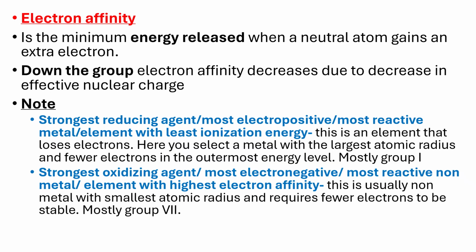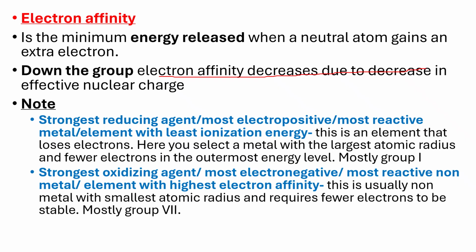First of all, we have said gain of electrons is only done by non-metals in groups 5, 6, and 7. So the ability to gain electrons tends to decrease down the group. So because of this, electron affinity also decreases. So if you are asked to compare the electron affinity of, for example, chlorine, bromine, and iodine, chlorine will have the highest electron affinity, or more energy is released when chlorine gains electrons as compared to the others.